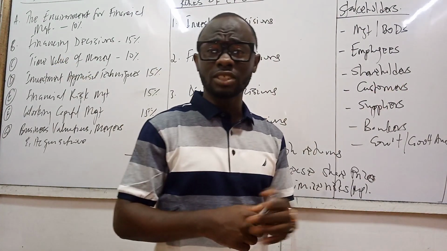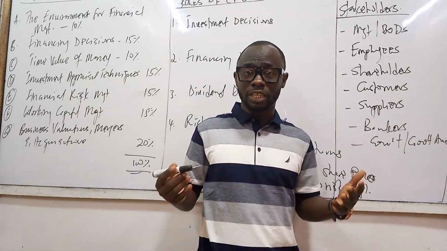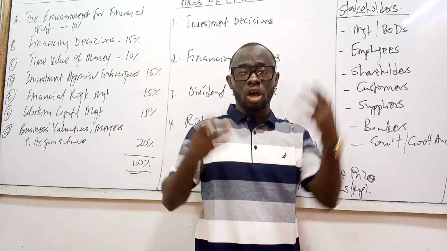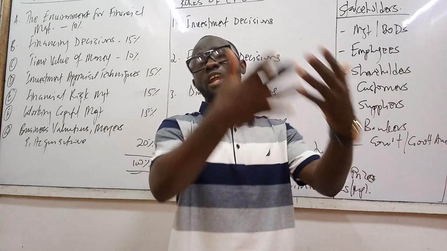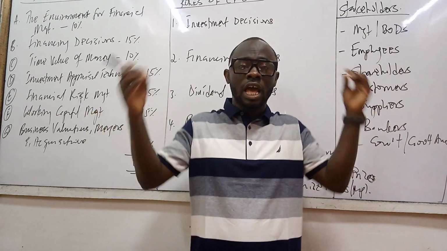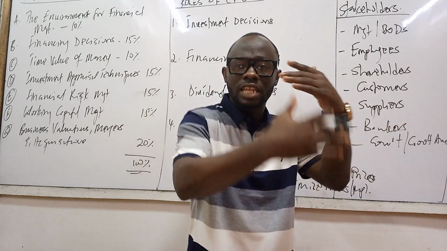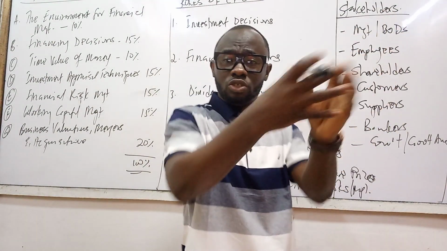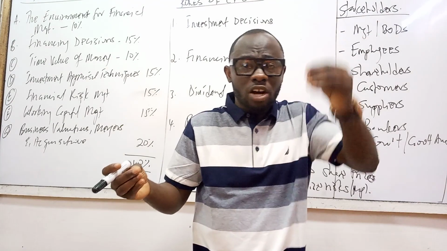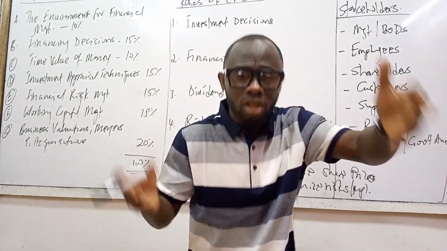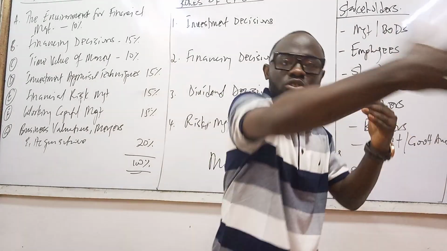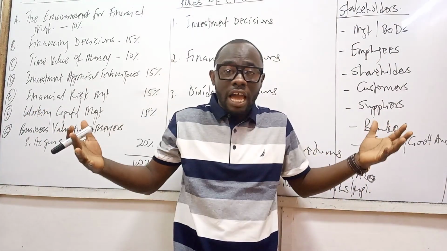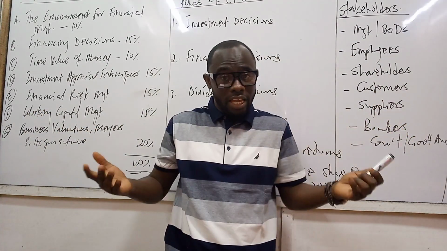Customers. Customers have an objective. They would want a quality product or service from the organization at an affordable price with after-sales services. And they would also want to be guaranteed that the organization will operate into the foreseeable future so they can continue to get the service or the product from that company that we're talking about here. So guaranteeing continuous supply is what they are interested in as customers at the end of the day.